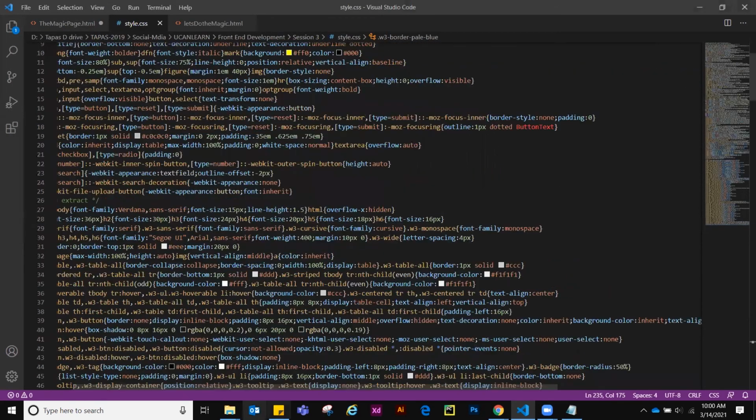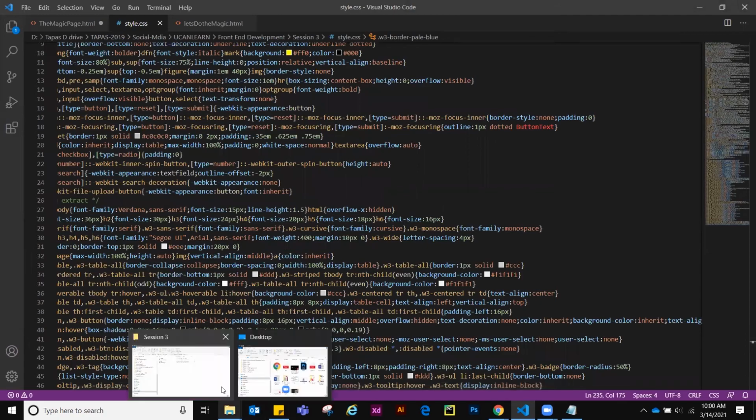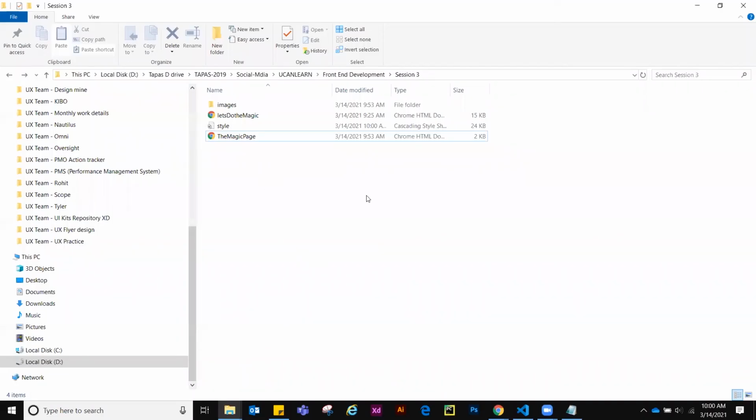Now this page is stored inside your local folder. If there is any internet issue or anything happens, no problem, your file will run, because we have stored this in our local folder.